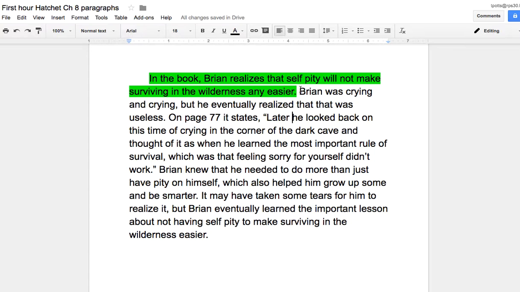So my next sentence should be my RDF. And my RDF will tell me how or why Brian realizes that self-pity will not make surviving in the wilderness any easier. So it says Brian was crying and crying, but he eventually realized that that was useless. Okay, so that was useless. So maybe some minor changes could be made on the sentence structure, but that's not what I'm grading for right now. I'm just looking for an RDF that tells me how or why the topic sentence is true.